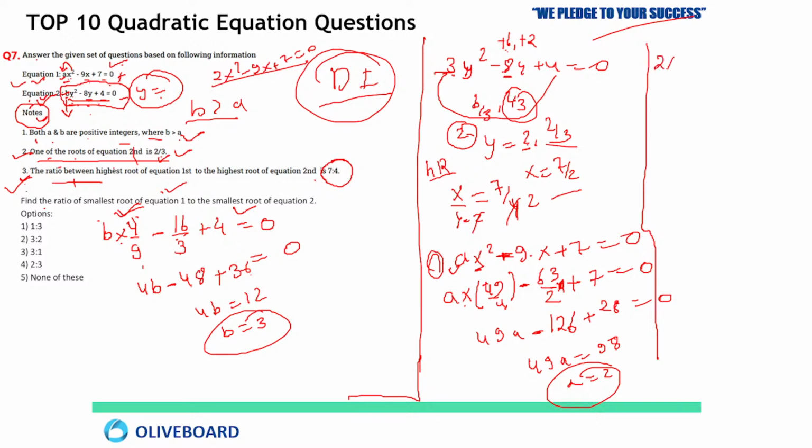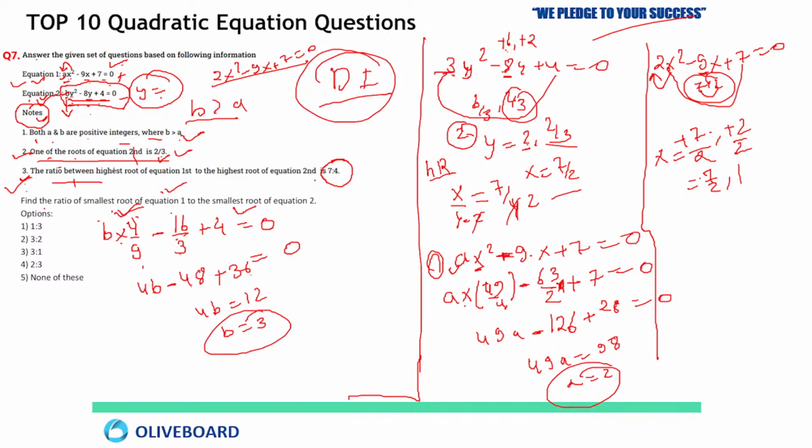Now see, 2x square minus 9x plus 7 equal to 0. Now 7 multiplied by 2, 14 you will get. Just break this 9 into two parts. By addition, 7 plus 2, 9; 7 multiplied by 2, 14. So plus 7 and plus 2. But here the coefficient of x square is 2, so 7 by 2 and 2 by 2 are the values of x. 7 by 2 you can take, and 2 by 2 means 1. 7 by 2 you can also say 3.5.